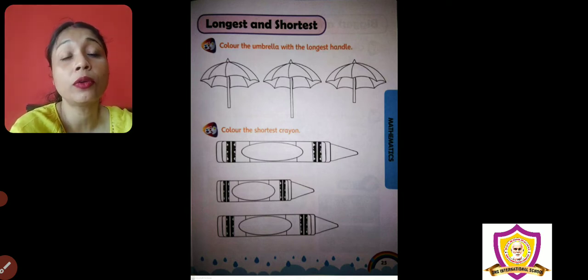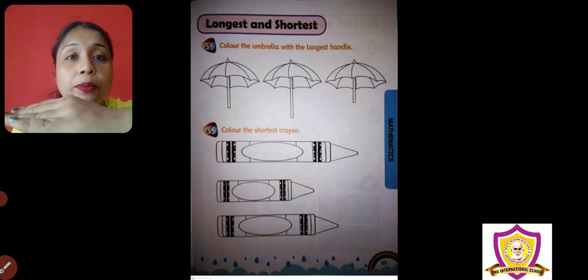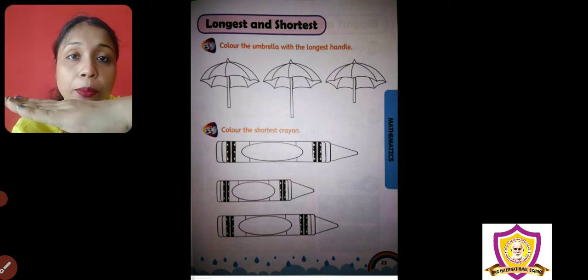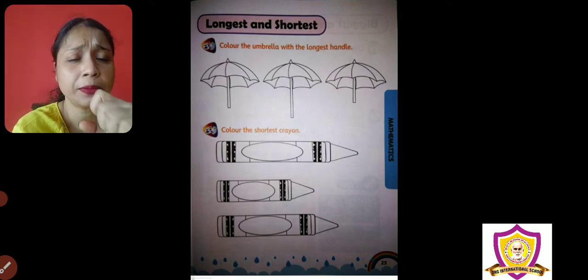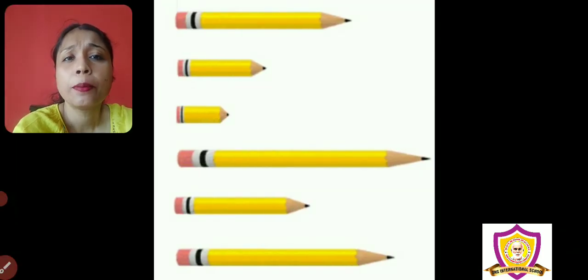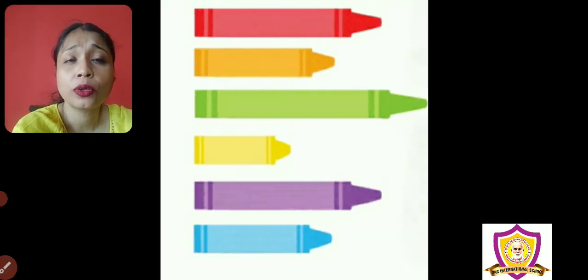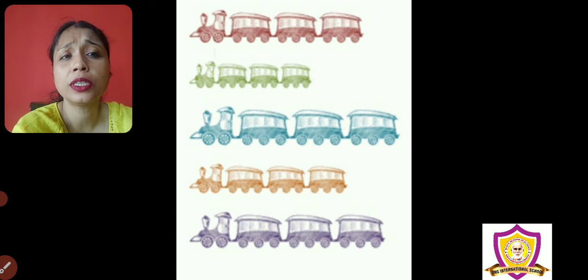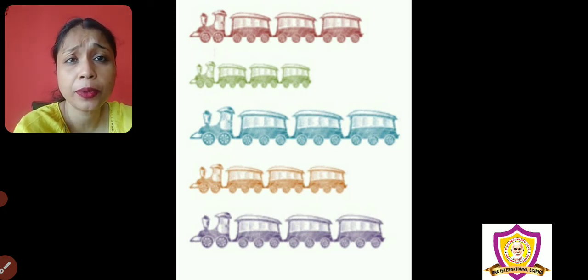Whenever ma'am is talking about long and short, it means the thing should be in sleeping position or horizontal position. And yesterday I showed you so many objects, pencil, crayons, toys, in a sleeping position.